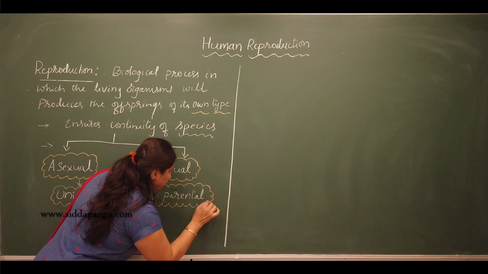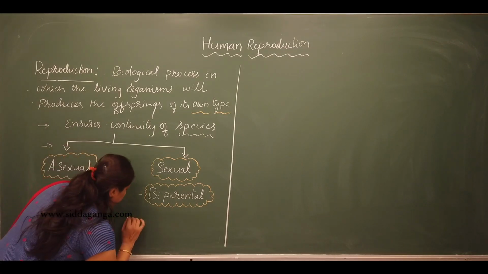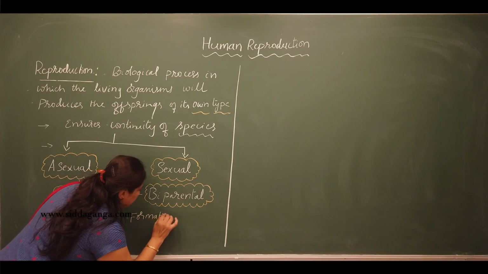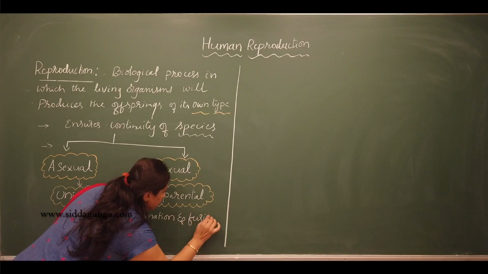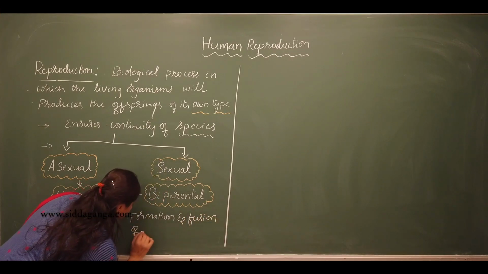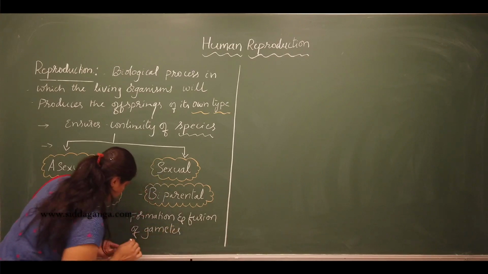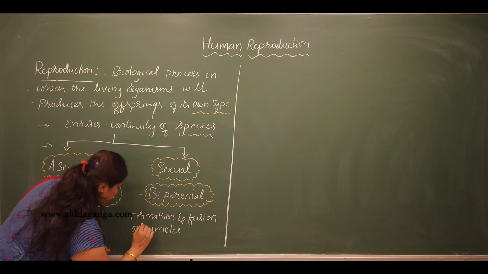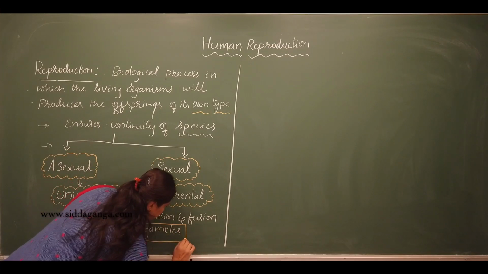Because sexual reproduction occurs by the formation and the fusion of gametes.